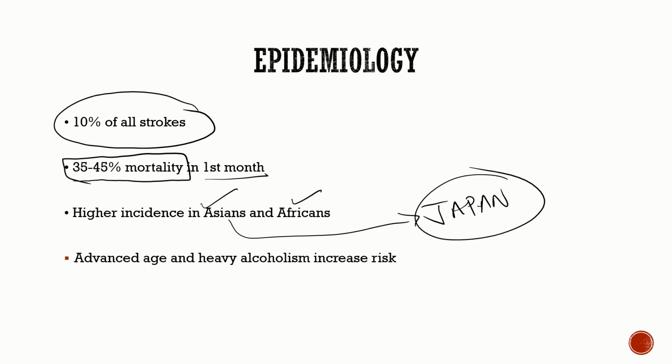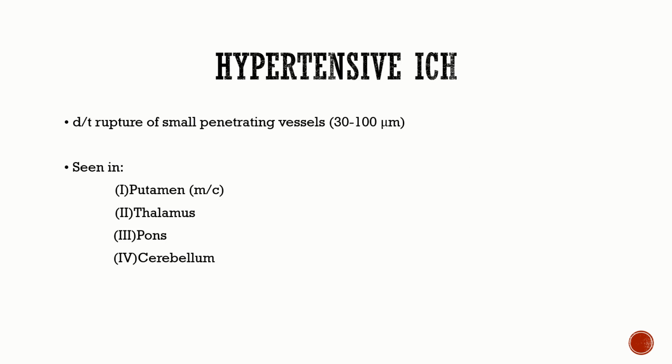Two important risk factors are advanced age and heavy alcoholism. Both of these are going to increase the risk of intraparenchymal hemorrhage. Next, coming to the most common cause of ICH, that is hypertension.